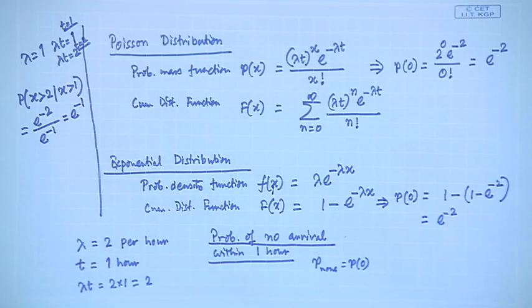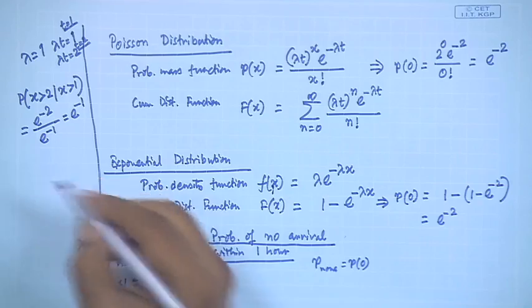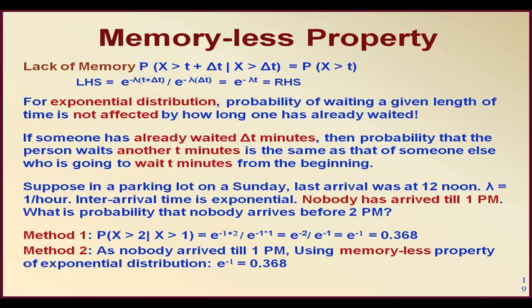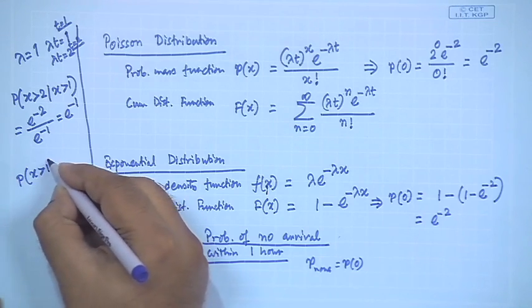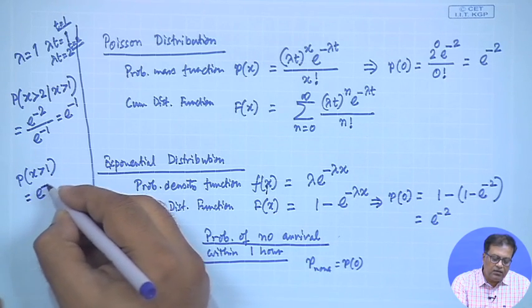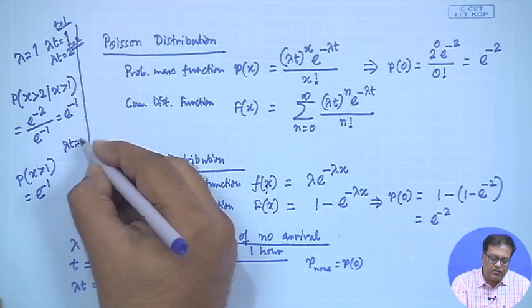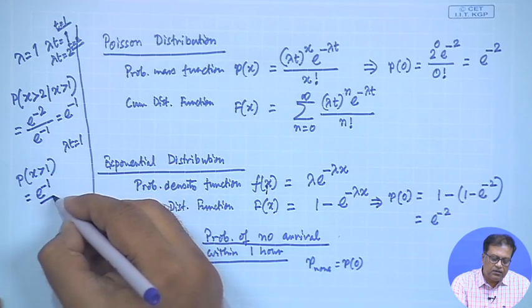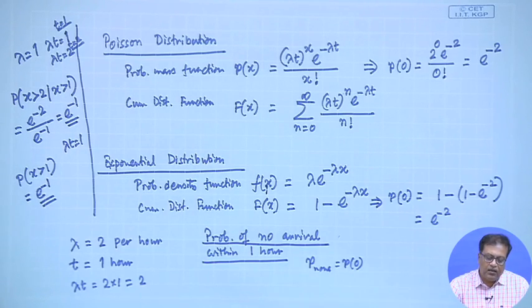But if you had directly calculated, since nobody has arrived till 1 p.m., you simply start the time from there and not at 12. So 1 p.m. is the start of time. What is the probability that the next arrival will not come by 2 p.m.? It is nothing but the probability of X greater than 1, so nobody arrives by 2 p.m. It is nothing but e to the power minus 1 because lambda t equals 1. So this value is the same as the earlier value.